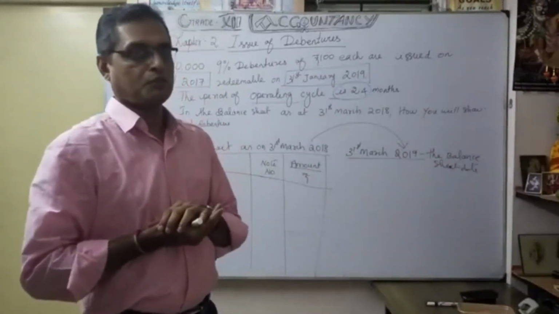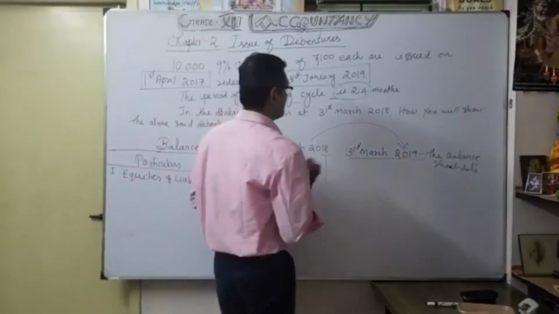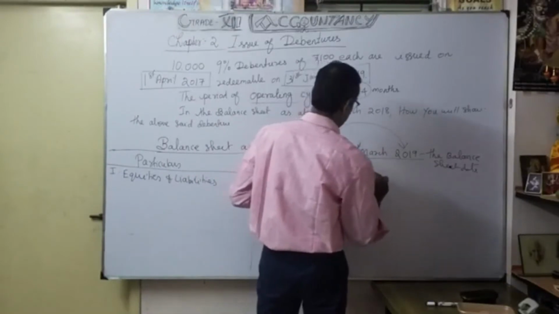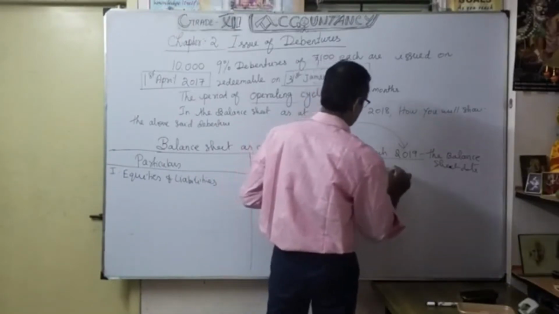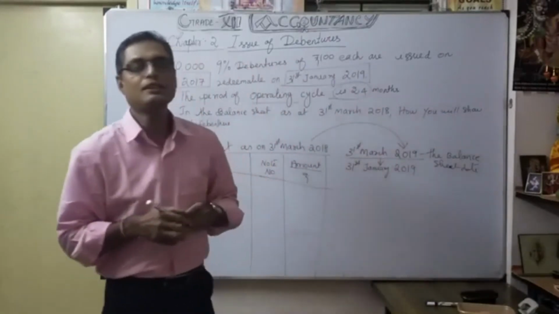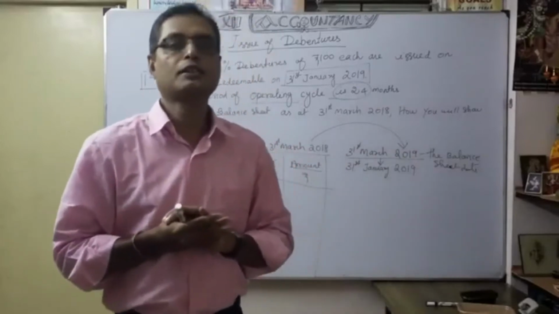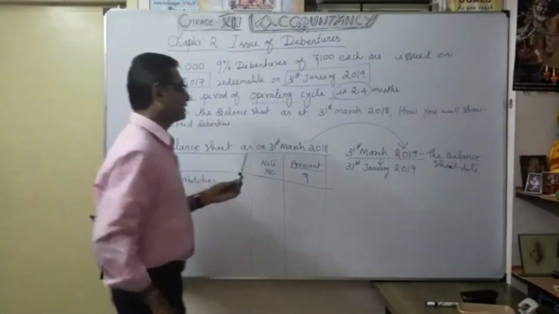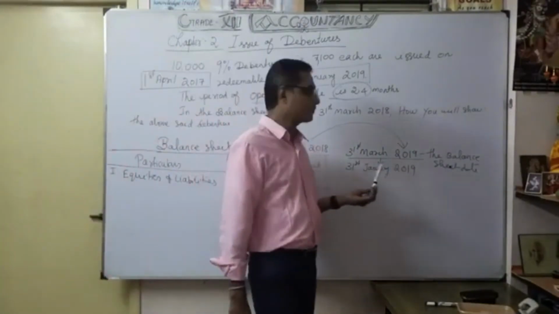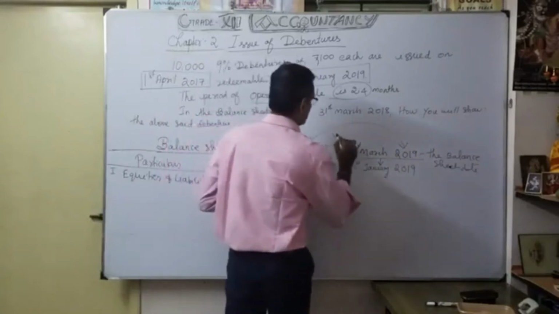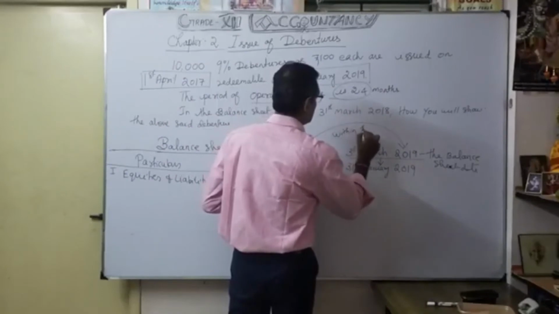Point number 1. When redemption takes place, it is only on 31st January 2019. Only in this accounting period is the particular debenture going to be redeemed. So that's why the redemption takes place within the 12 months. Understood now? From the date of this, within the 12 months. You understood?